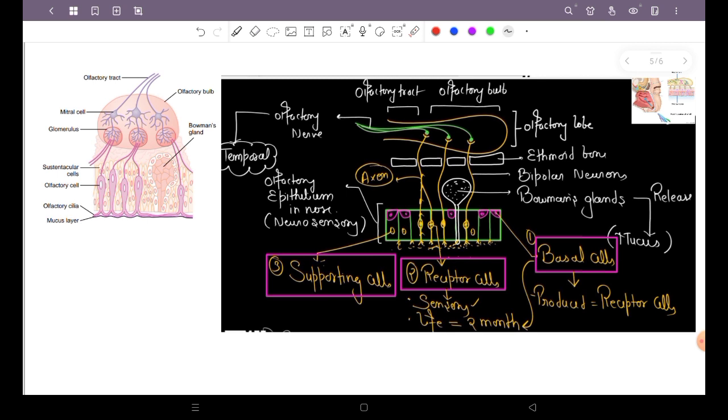Then you see these small receptor cells. Are they unipolar or bipolar neurons? Tell me in the comment section. For those who don't know, these are bipolar neurons which extend up to the olfactory lobe. From there the nerves arise, and these nerves are known as the olfactory nerve, which ultimately reaches the temporal region of the brain. So what are these basically generating? Action potential.